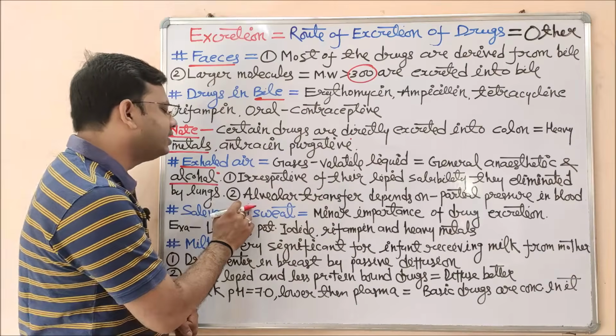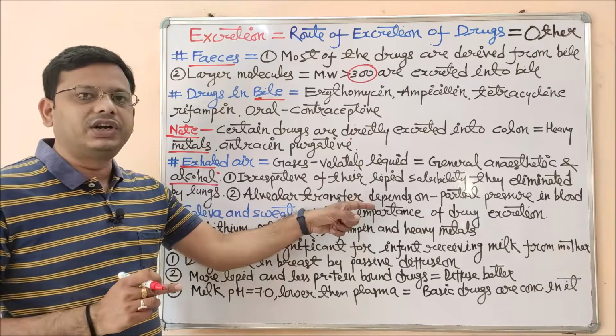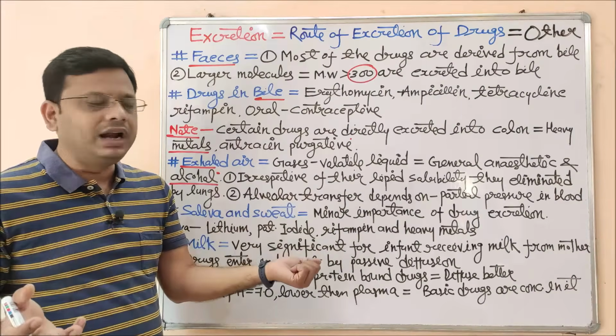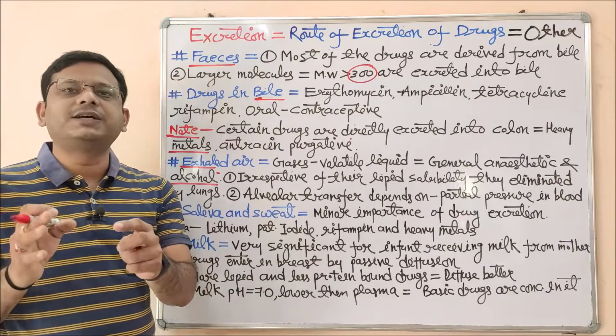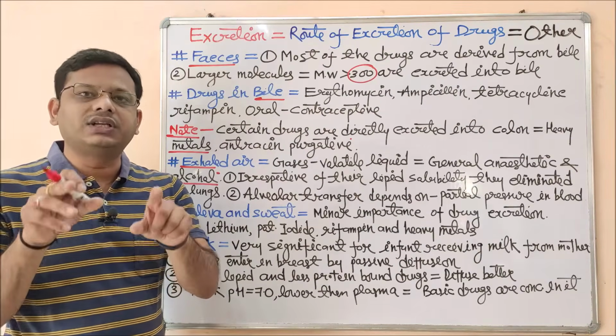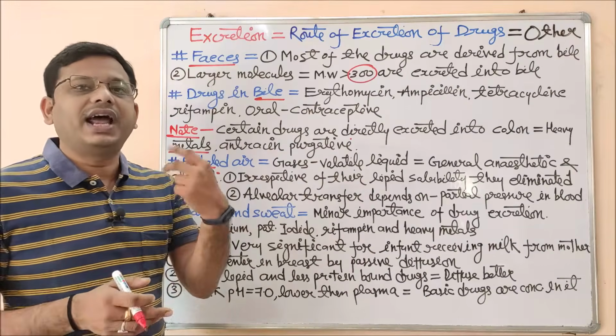So we can say this important parameter, the alveolar transfer of the particular drug, it may be a general anesthetic or it may be alcohol, depends upon the partial pressure in its blood. That means what is the pressure of that particular gas in the lungs, in the air available in the alveoli, that depends on their exhalation rate.